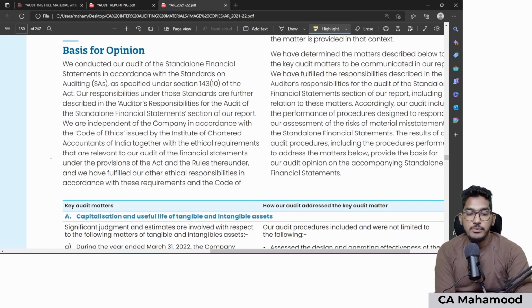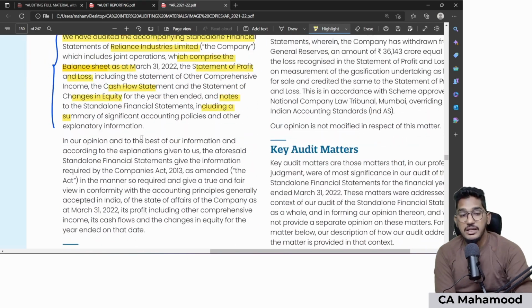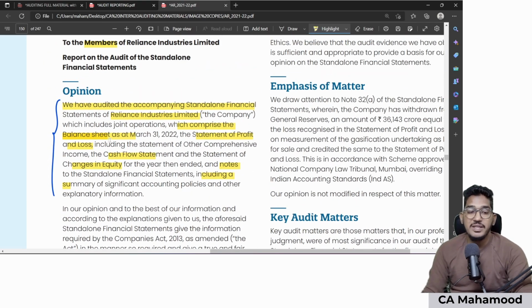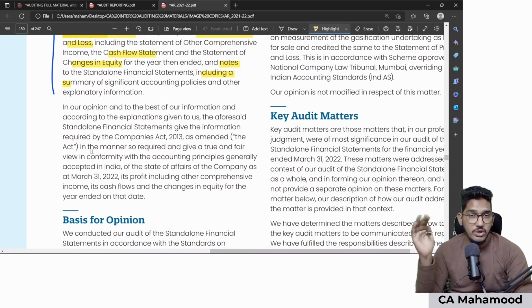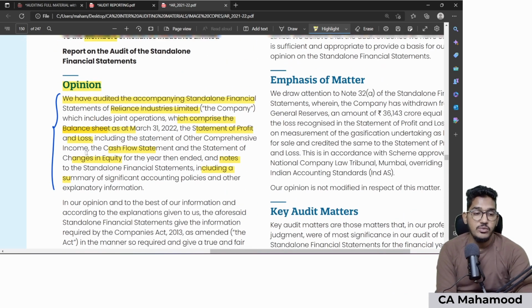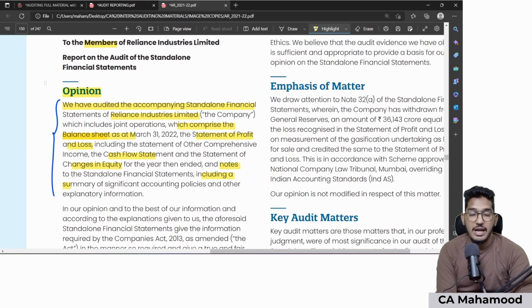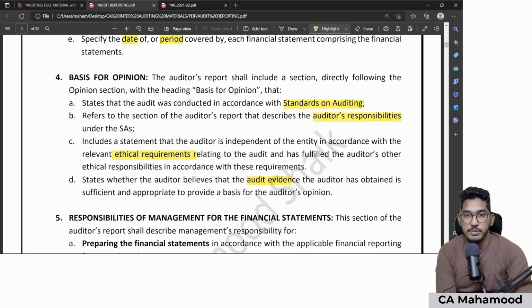If you see the practical reports here, the auditors of Reliance Industries Limited are giving unmodified opinion. That's why they have just given the title as opinion here, and basis for opinion also has been given as just basis for opinion. If the auditors had given a modified opinion, they would have changed the titles of the opinion and basis for opinion paragraphs appropriately.